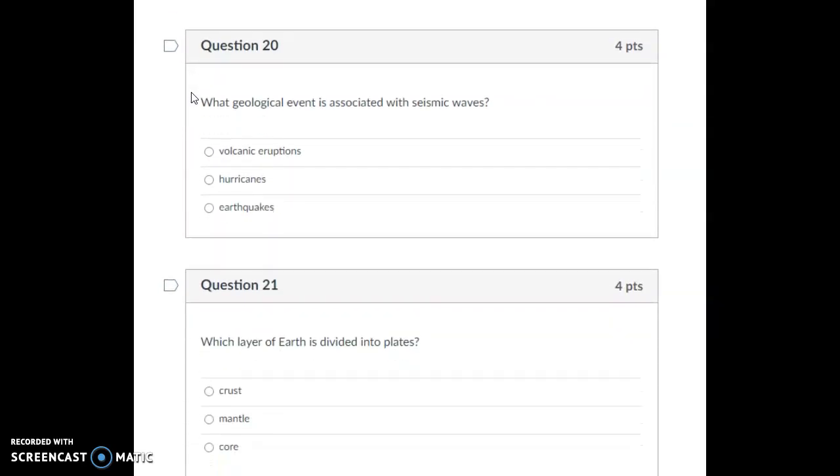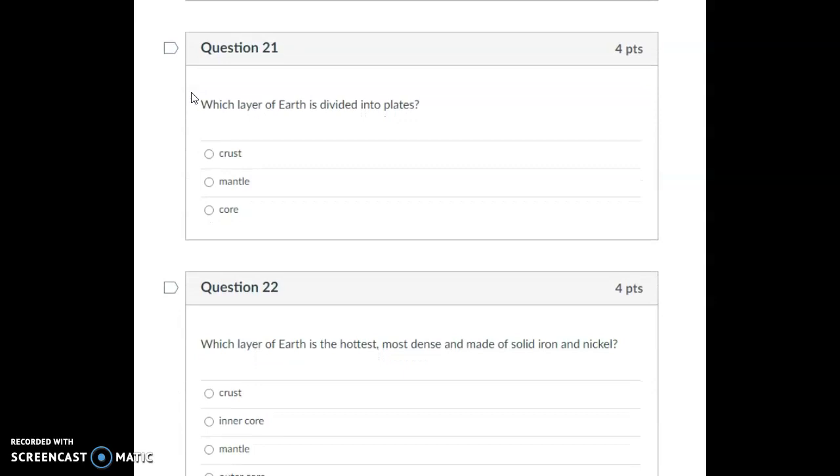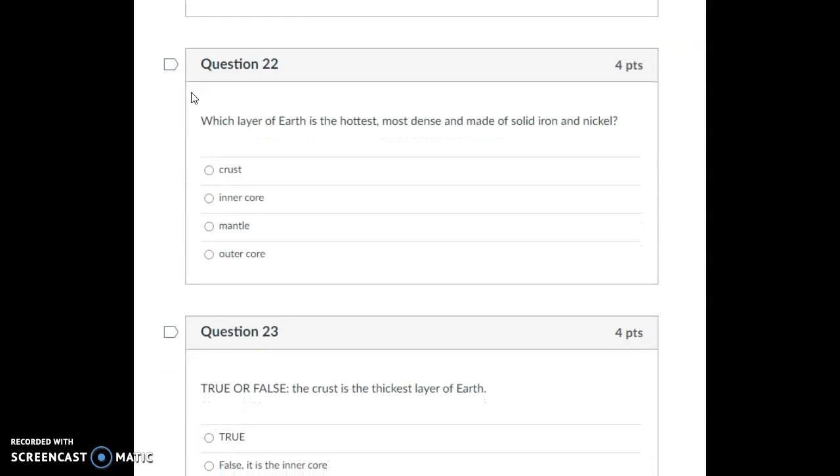Question 20. What geological event is associated with seismic waves? Volcanic eruptions, hurricanes, earthquakes. Question 21. Which layer of the Earth is divided into plates? The crust, the mantle, the core. Question 22. Which layer of Earth is the hottest, most dense, and made of solid iron and nickel? Crust, inner core, mantle, outer core.